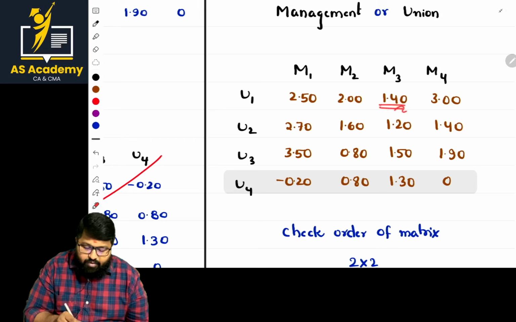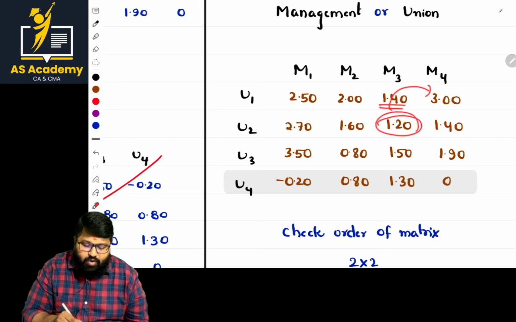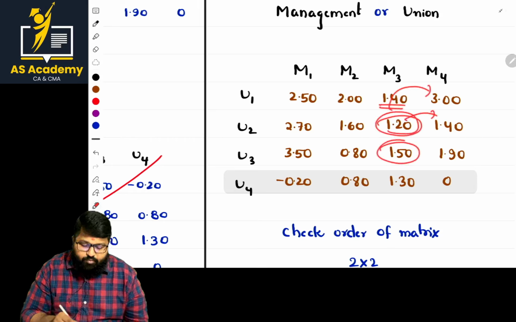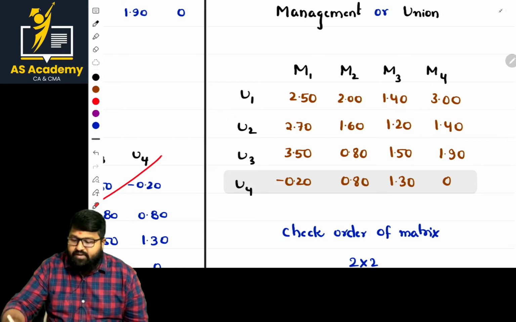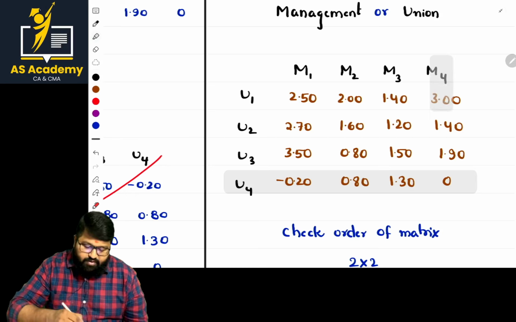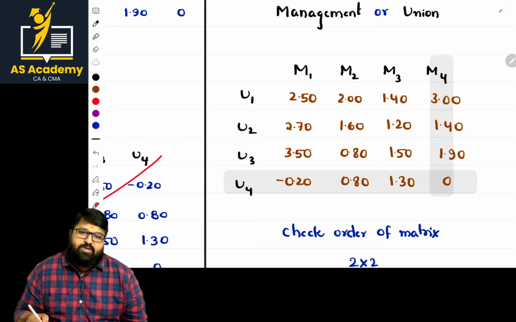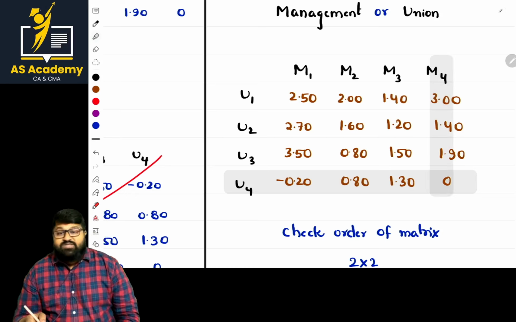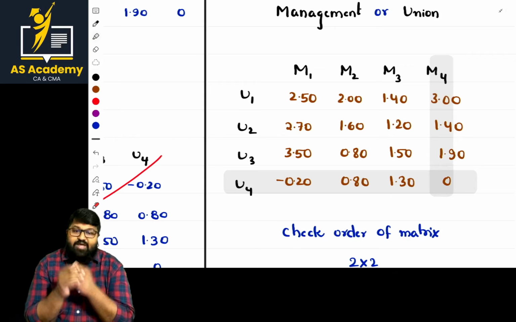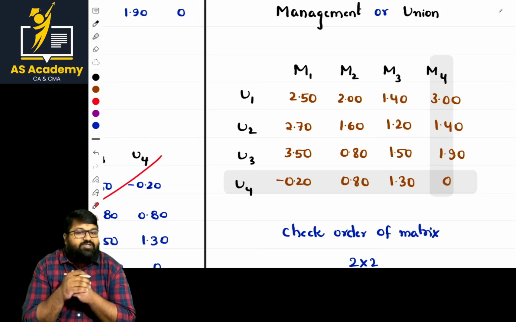When compared to 1.4, 3 is highest. When compared to 1.2, 1.4 is highest. 1.5, 1.5. So let us eliminate that one. Now what is the order of the matrix? 3 by 3. But sir, what is the basic target? We are having a target to reduce the order of the matrix to 2 by 2.